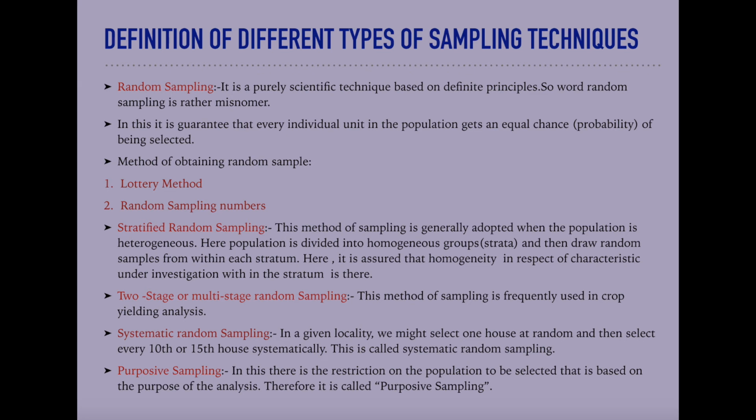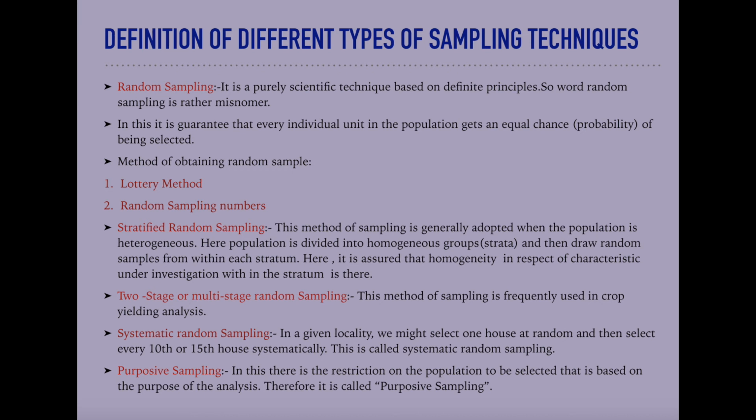To free ourselves from human bias, there is a random sampling number table developed by Tippett. In this method, there is a table prepared by Tippett in which there are numbers that are quite randomized. We can take the help of that table in case of random sampling.